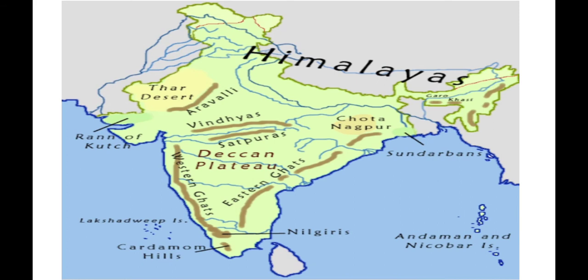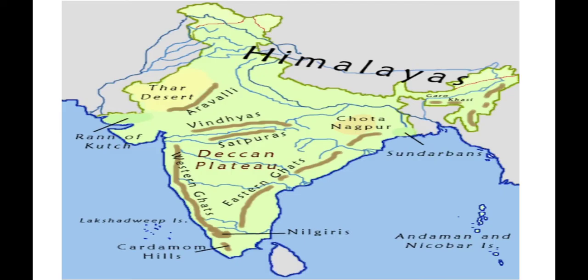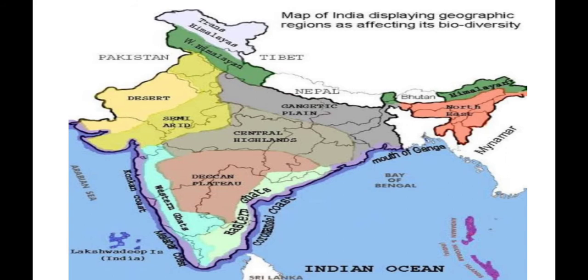We can see the blue ribbon of the river Narmada. The river Narmada is between the Vindhya ranges. This is the river which divides the plateau into two distinct regions: the central highland towards the north and the Deccan plateau. The central highland and the Deccan plateau are divided by the river Narmada.